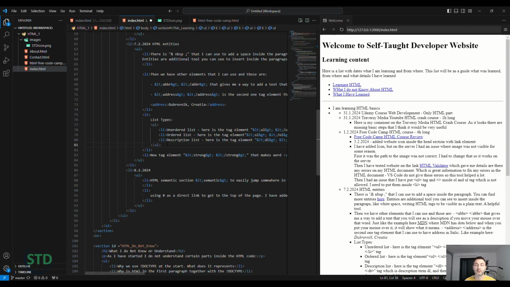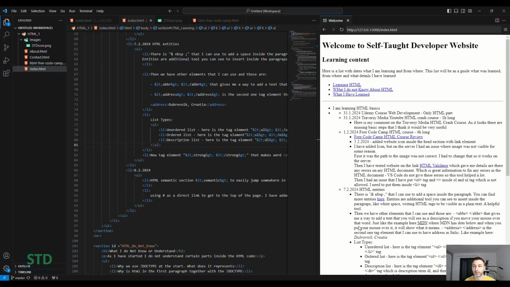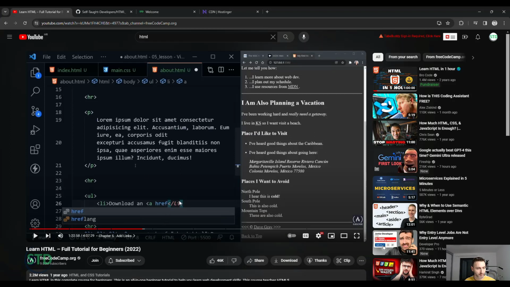These are the errors that I found during my testing phase and when working on my website. Then I learned, for example, jumping inside the text with a hashtag, and also, for example, back to top. This is something that I learned from the current tutorial from freeCodeCamp. This is very useful and I'm still learning. You can see that I have around 2.5 more hours to finish this complete tutorial on YouTube. It is 4 hours long, and I think I will learn a lot. And then after that, I will see how much I know.